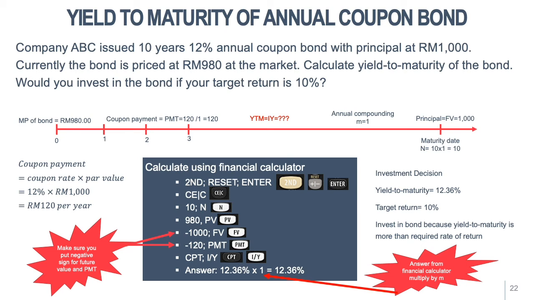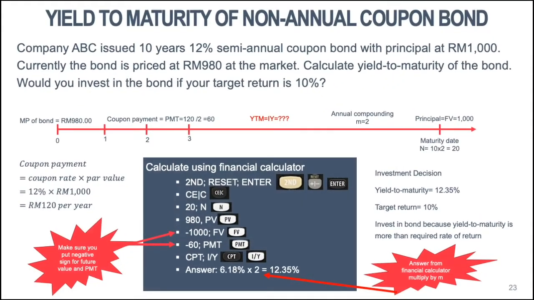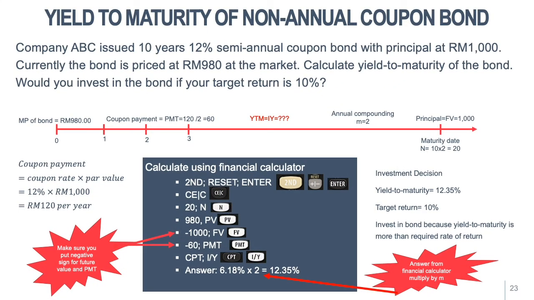Next, we look at an example for yield to maturity of a non-annual coupon bond. Company ABC issued a 10-year 12% semi-annual coupon bond with principal at RM1000. Currently, the bond is priced at RM980 in the market. Calculate the yield to maturity of the bond. Would you invest in the bond if your target return is 10%?